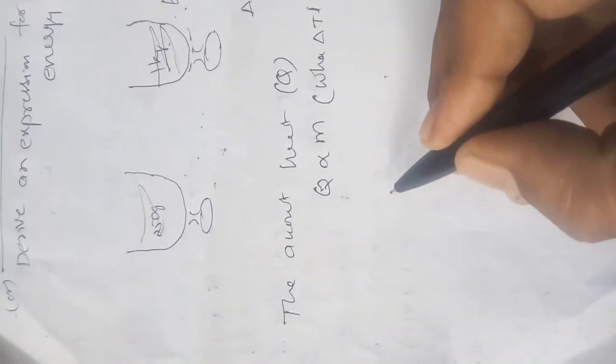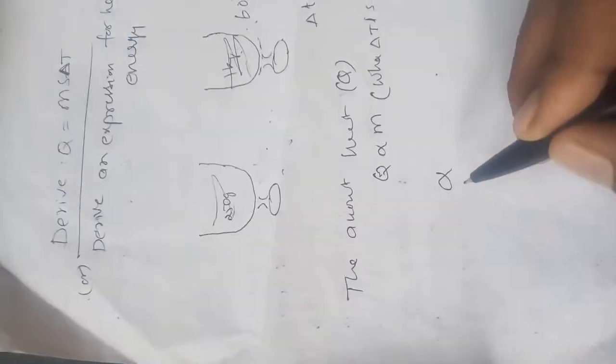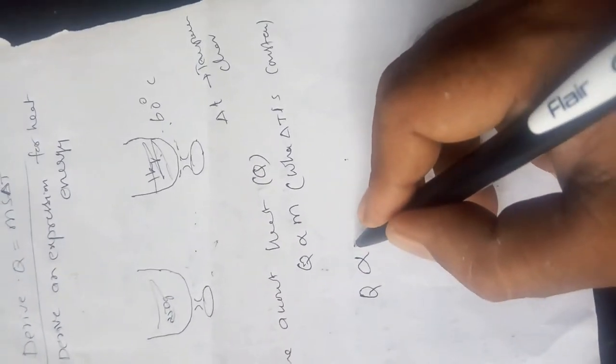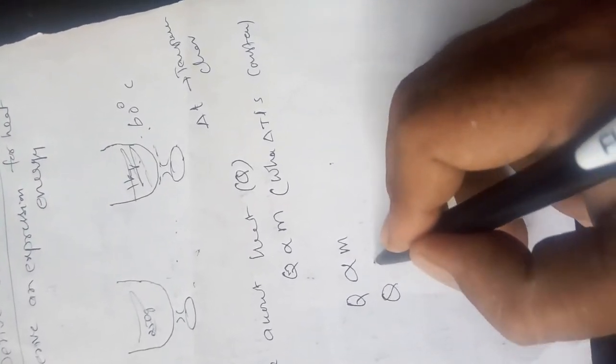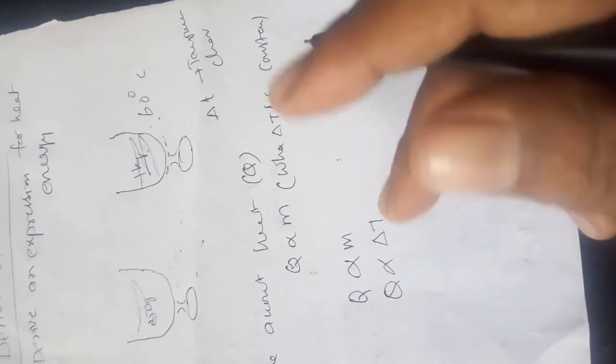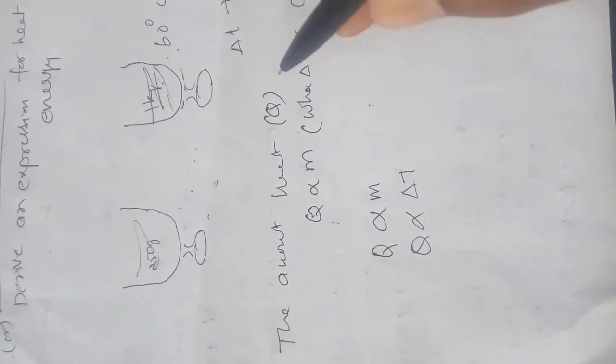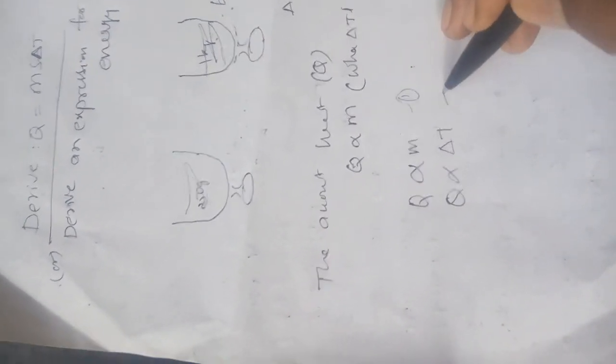Therefore, Q is proportional to delta T when mass is constant. Delta T means temperature change. This is equation 1, this is equation 2.